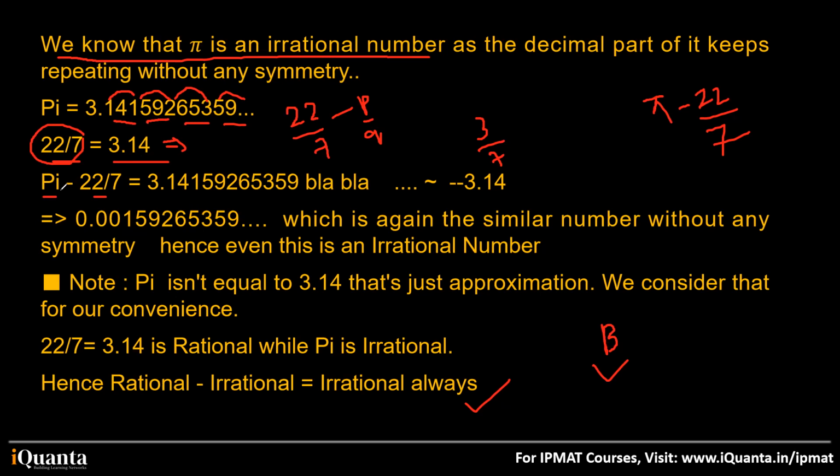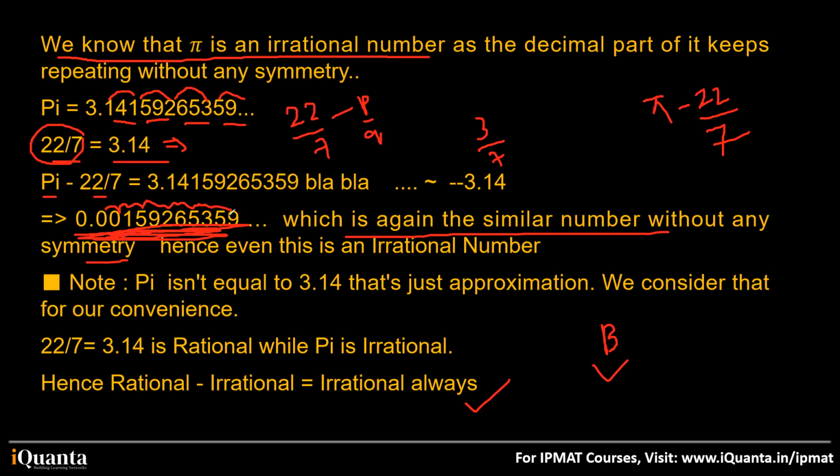Okay. But since pi and 22 by 7 do not have the exact same values, there will be some difference, right? There will be some difference like this. If you calculate pi minus 22 by 7, you'll be getting this thing right over here. Now pi is irrational, while 22 by 7 is rational, which is again a similar number without symmetry. So what do we get as a difference? When we calculate pi minus 22 by 7, we again get some number where there is no repetition after the decimal. So it's an irrational number, okay?